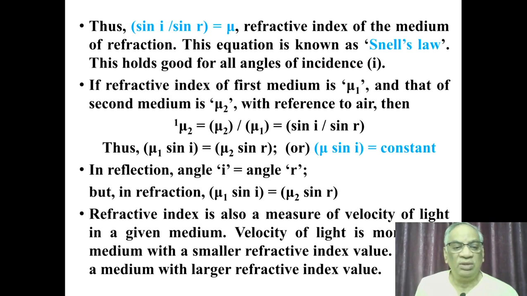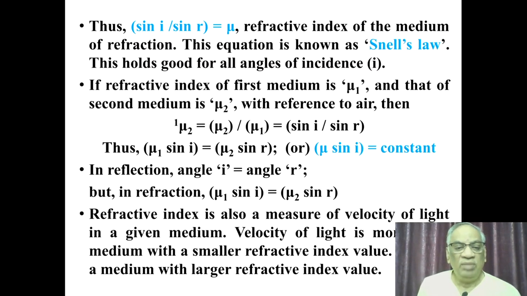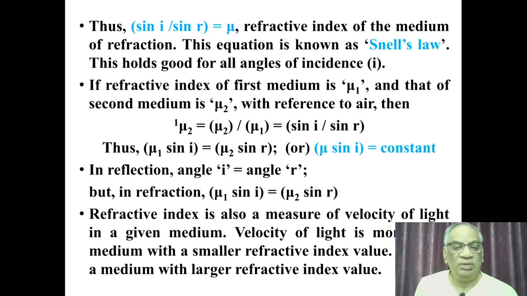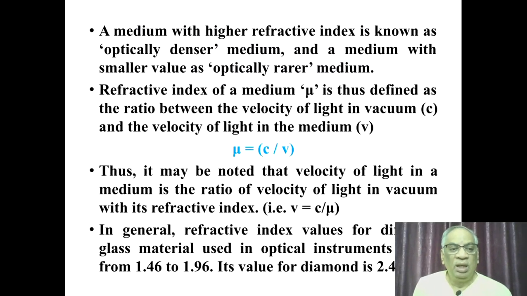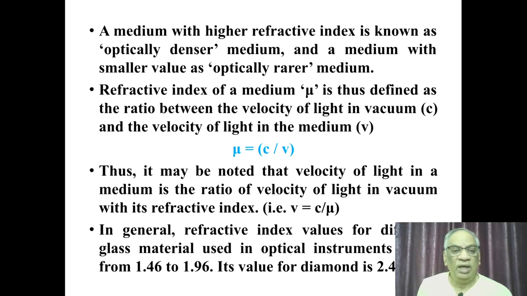So, mu1 sin I is equal to mu2 sin R, or this can be represented as mu sin I for any medium is constant. Here, you can also note that in reflection, the angle of incidence I is equal to the angle of reflection R, but in refraction, the product of mu1 into sin I is equal to mu2 into sin R. Also, the refractive index is a measure of the velocity of light in that medium. A medium with higher refractive index is known as optically denser, and a medium with smaller value is optically rarer.